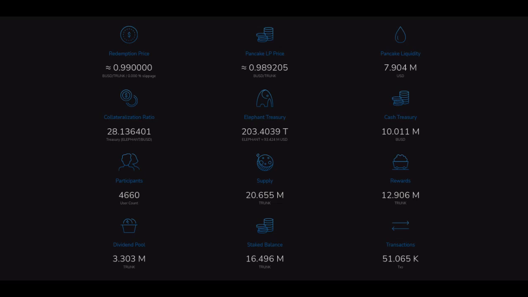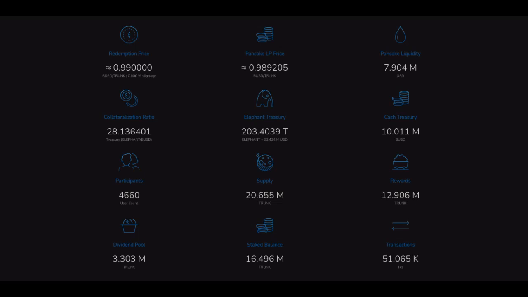There are a lot of questions about the collateralization ratio. When this ratio gets to 1, it means that there is enough Elephant in the treasury to pay out the 25% redemption value of trunk at 99 cents. Remember, when you redeem trunk, you get paid 75% in BUSD and 25% in Elephant.